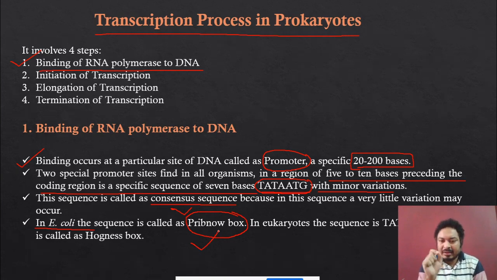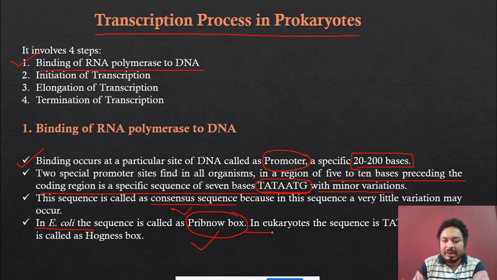So TA, TAA, TG, this particular sequence of 7 base pair found in the E. coli is called the Pribnow box. Okay, this region is called Pribnow box in the E. coli. Now a little variation occurs in the eukaryotes.